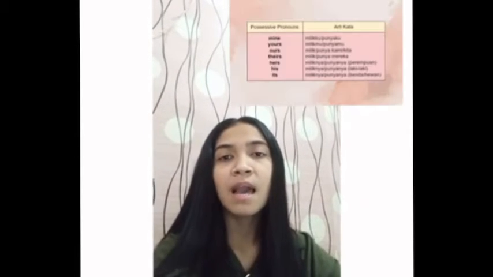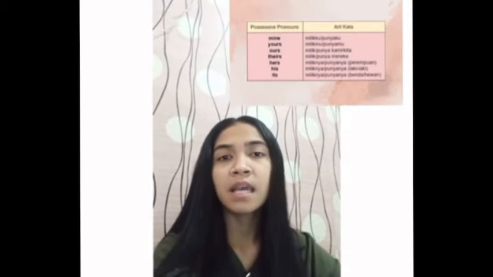Contoh kalimatnya my book, your book, its university. Sedangkan untuk possessive pronouns digunakan sebagai kata ganti kepemilikan dan tidak dapat diikuti oleh kata benda atau noun. Contoh katanya seperti mine, yours, theirs, hers, his, its. Contoh kalimatnya seperti it's mine, it's yours, it's ours.